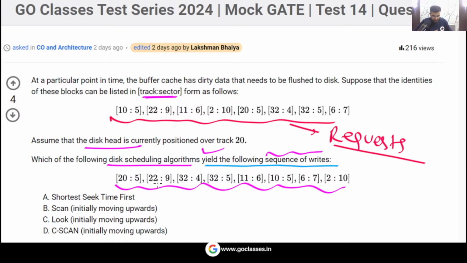Now you tell me one thing. Do you want to know the upper limit? Will the upper limit matter? For example, the SCAN algorithm. For this SCAN algorithm, does the upper limit matter or not? How many cylinders are there? Does it matter how many cylinders are there? A student is saying that upper limit, lower limit should be given. But does it matter in this particular question, how many maximum cylinders you have? What is the upper limit of the cylinder? What is the basically upper bound of the cylinder number, lower limit of the cylinder number? Does it matter in this question? Let me know.